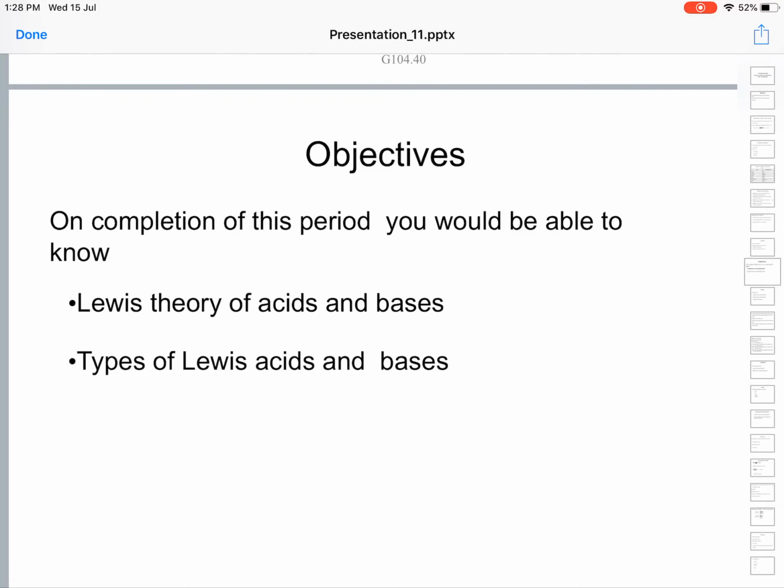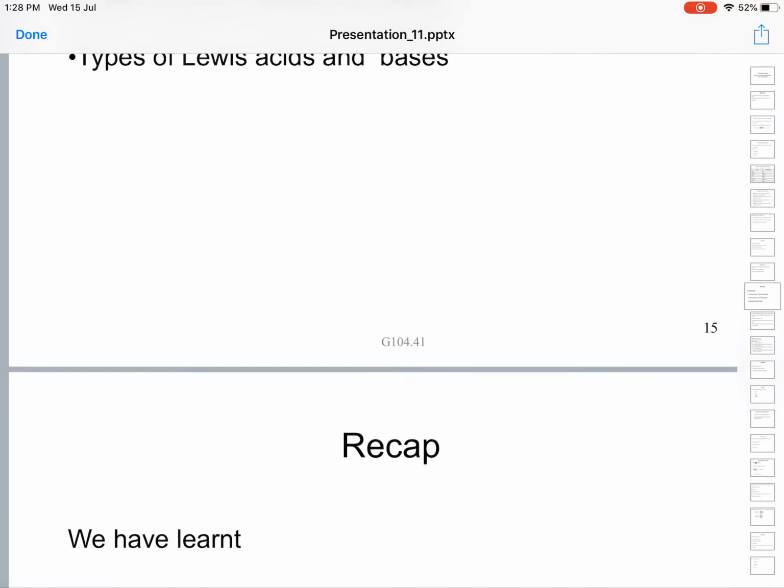Next, let us see the Lewis theory of acids and bases. On the completion of this theory, we will be able to know the Lewis theory of acids and bases, and the types of Lewis acids and bases. Okay. Lewis theory, we are coming to Lewis theory.